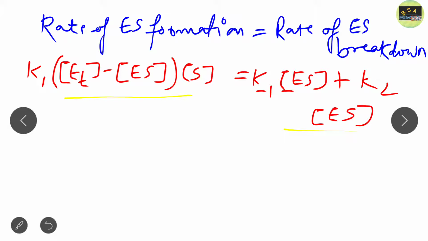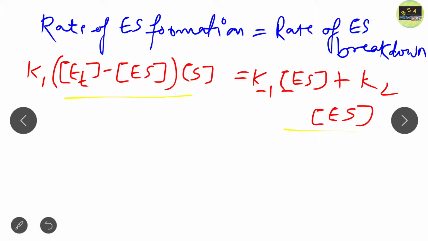Now the next part. We know that the initial rate of the reaction reflects a steady state, as I already discussed in steady state kinetics. I will discuss details in our next lecture. In it ES is constant, that is the rate of formation equals the rate of breakdown, and this is known as the steady state assumption.